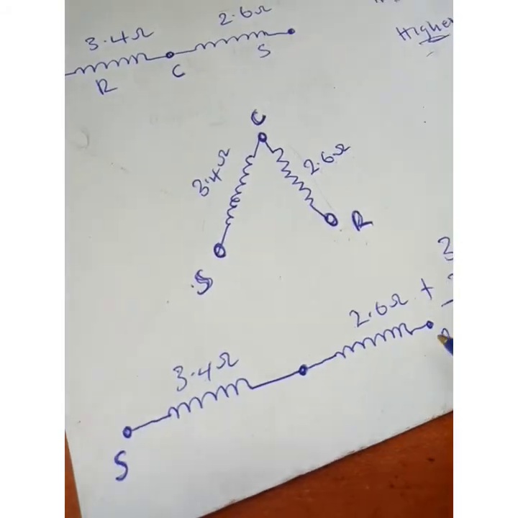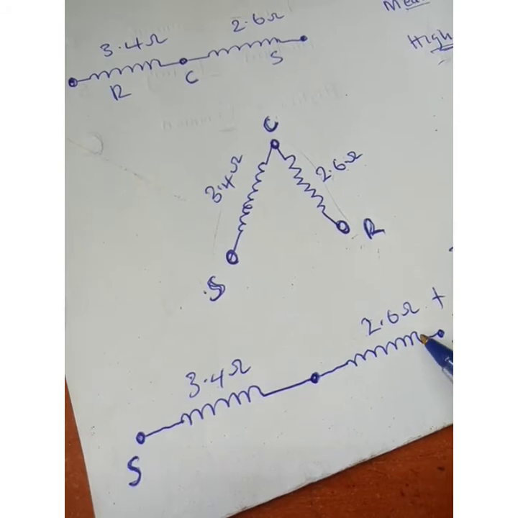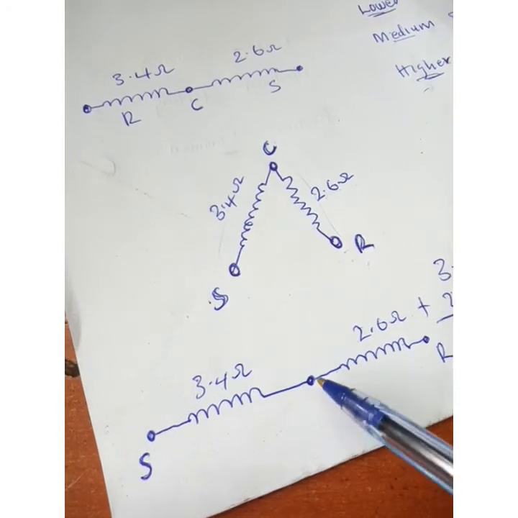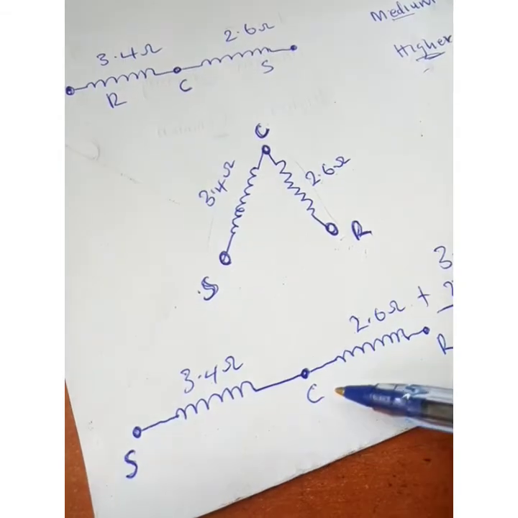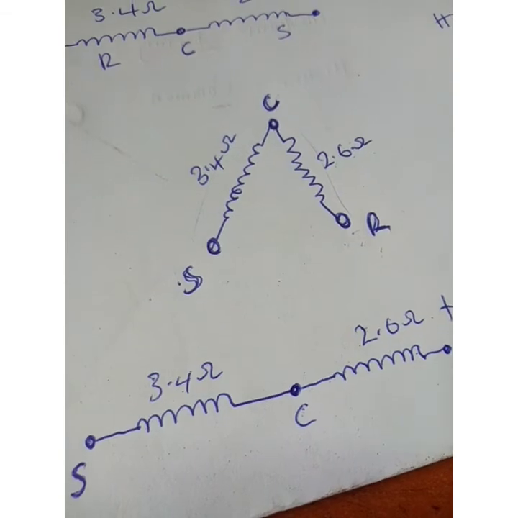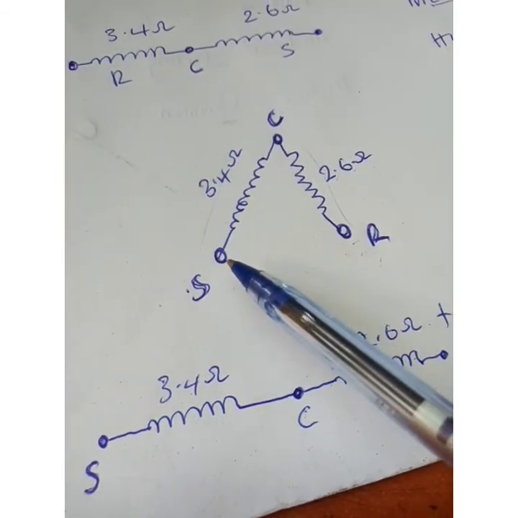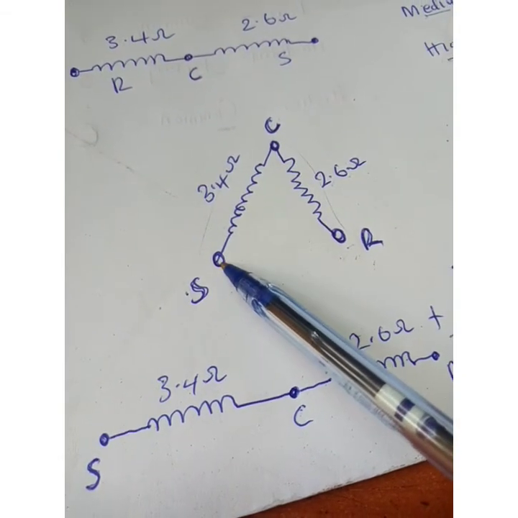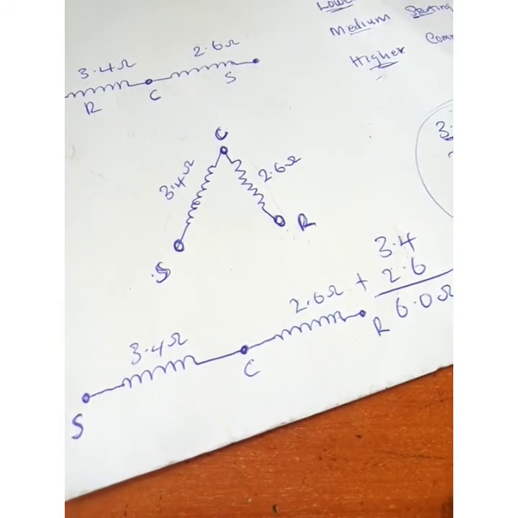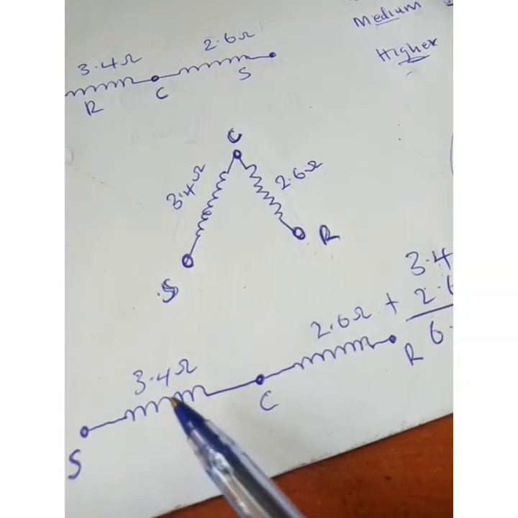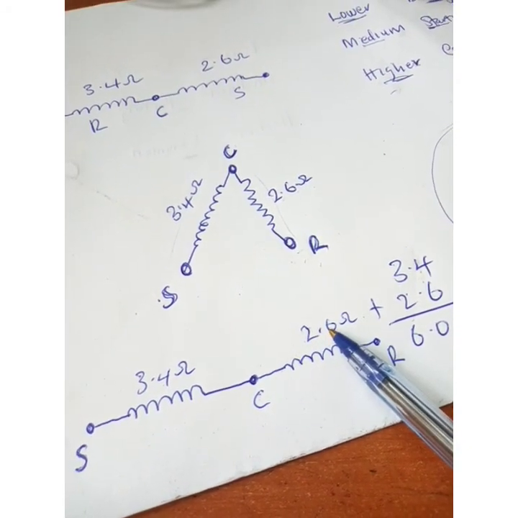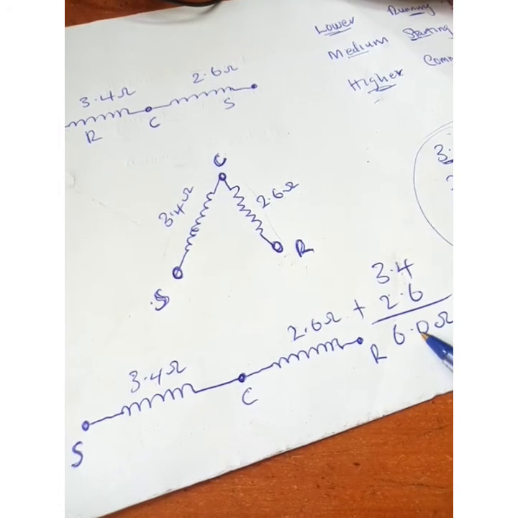Our common will be where the running winding and the starting winding meet. So this is our common here. Ideally this is the same as taking the resistance in between S and R, whereby we add 3.4 ohms and 2.6 ohms. That gives you around 6.0, 6.1 ohms.